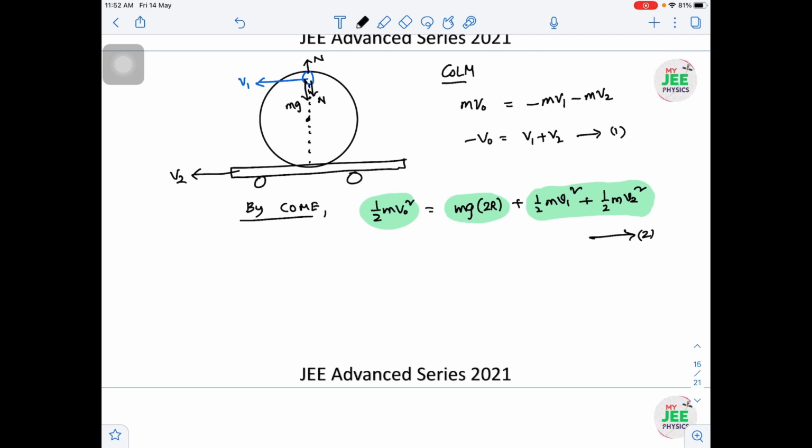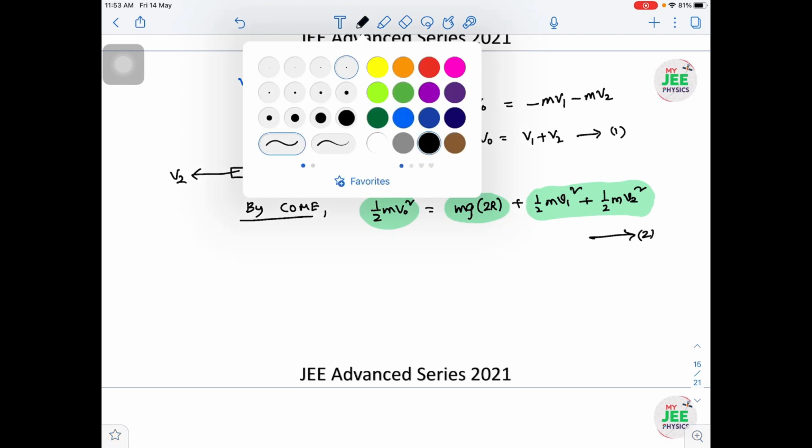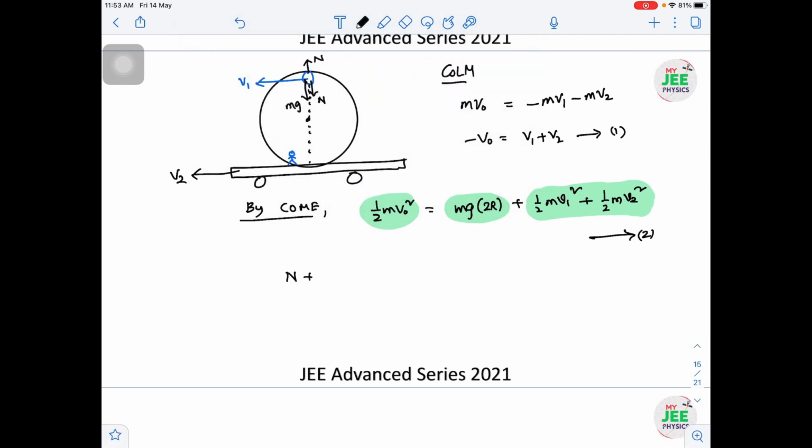For that we need to take an observer, and that observer obviously I am taking along with the circle. If I take the observer at the bottommost point of the circle, then what is the net force acting towards the center? The net force acting towards the center is N plus mg, that should be equal to m into v square by r, r being the radius of the circular track. But what velocity should be written? This is very important. What velocity is to be felt?